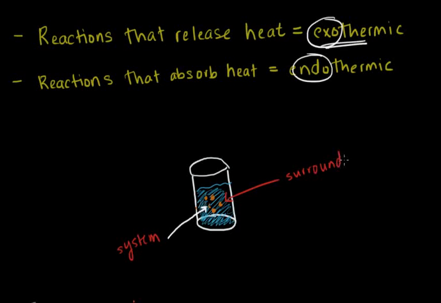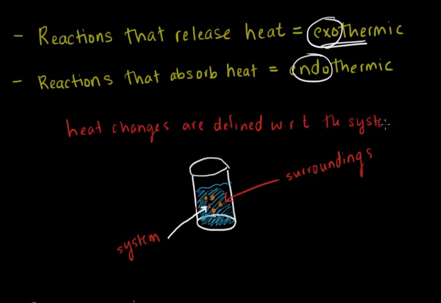When we talk about energy flow, so something being exothermic or endothermic, we're referring to the system itself. So heat changes are defined with respect to the system. So when we say something is exothermic, it's releasing heat from the system to the surroundings. So the surroundings are going to heat up. Conversely, if we have an endothermic reaction that consumes heat, it's the system consuming heat and the surroundings losing heat,